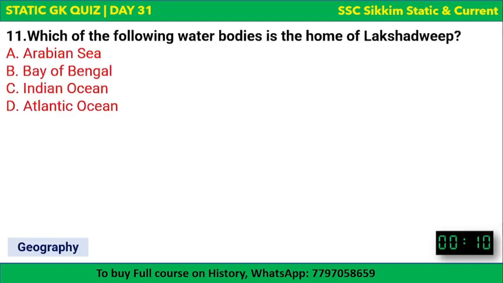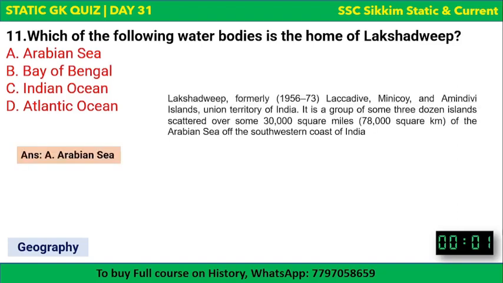Next question: which of the following water bodies is the home of Lakshadweep? I think you can answer this. Lakshadweep. You should know where Lakshadweep is first of all, and then it's easy to answer. Arabian Sea, Bay of Bengal, Indian Ocean, Atlantic Ocean. It's the Arabian Sea, right?